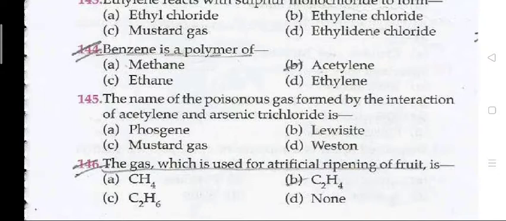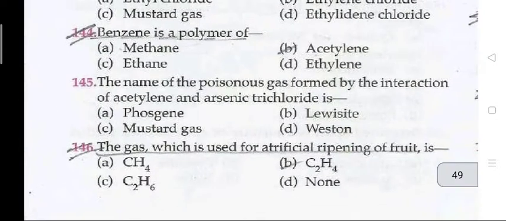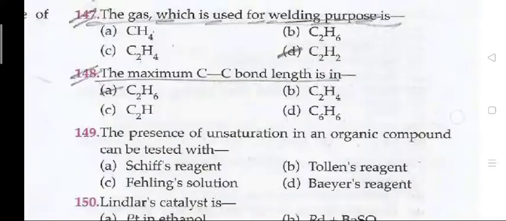Lewisite. 136. The gas which is used for artificial ripening of fruit is? The right answer is C2H4. The next question. The gas which is used for welding purposes is C2H2. The maximum C-C bond length is in C2H6.